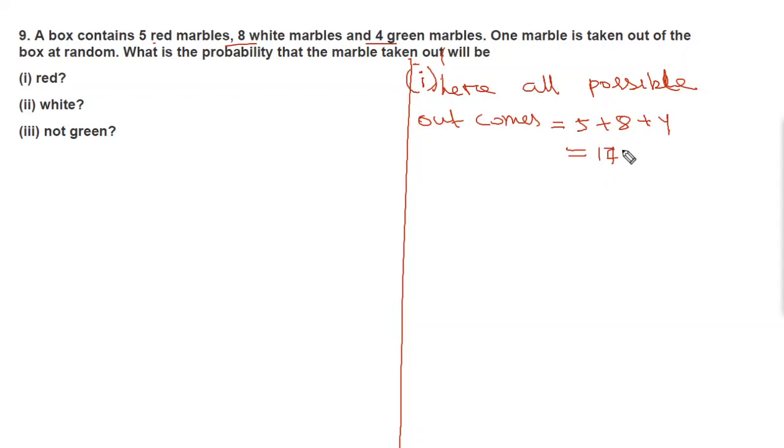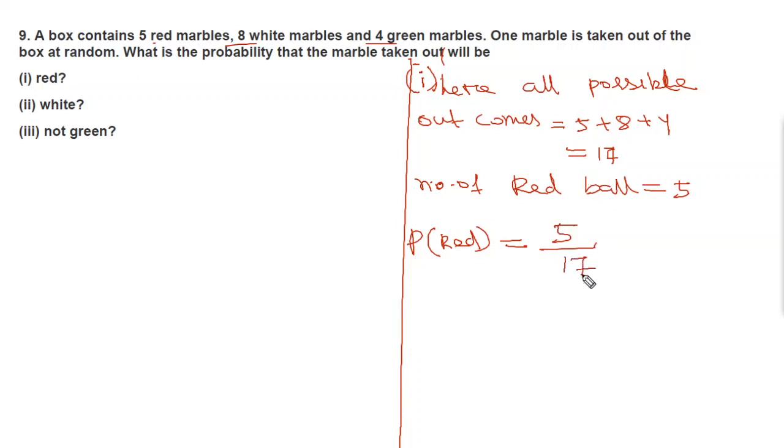So there are 17 outcomes here. Then we will move to red. Number of red marbles is 5. So probability of red is 5 divided by the total number of outcomes, 17. So 5 by 17 is equal to 0.29. So probability of red is 0.29.